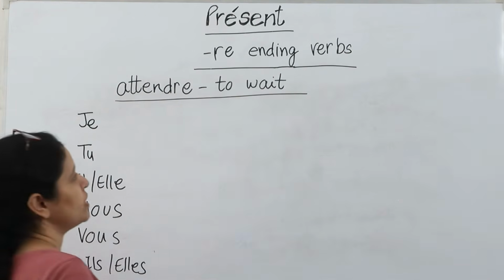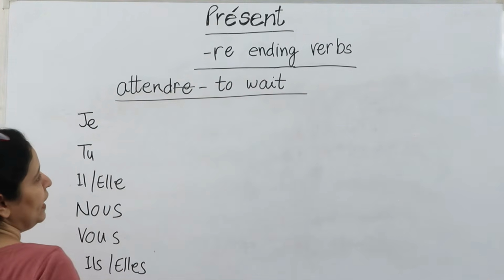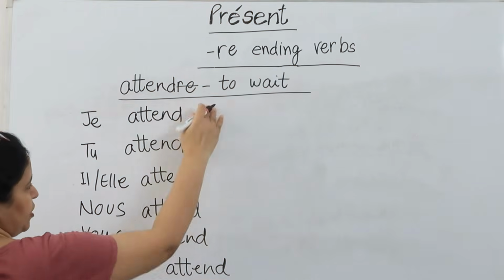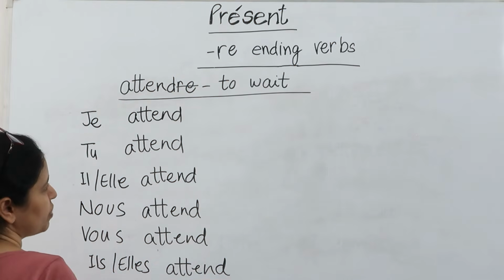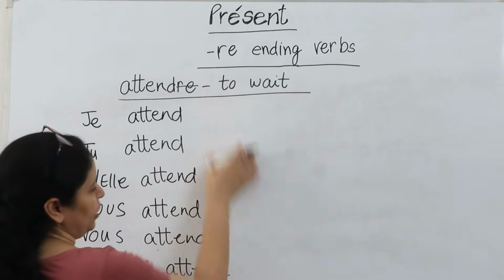Now again we'll follow the same steps. It belongs to the RE group verb. So we'll drop the ending and we'll use the leftover spellings as a stem. I have written the same stem for the entire conjugation. Now comes the last step. The last step is to put endings here.